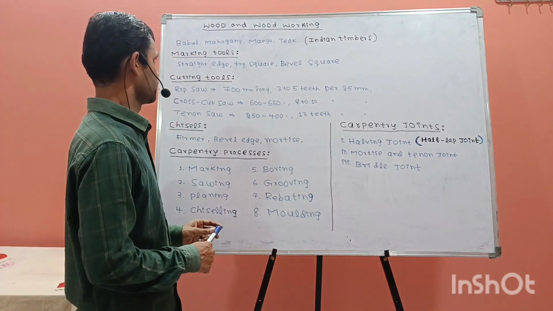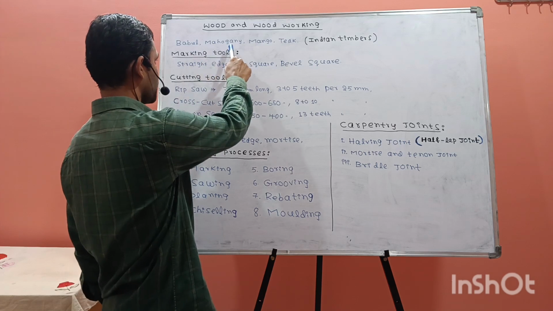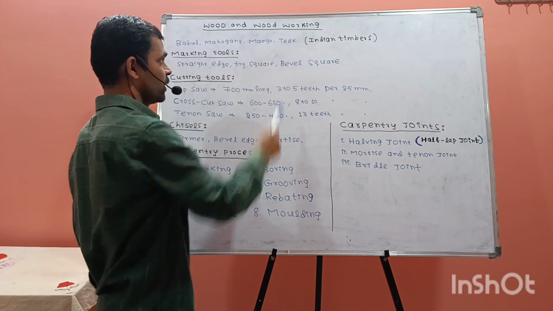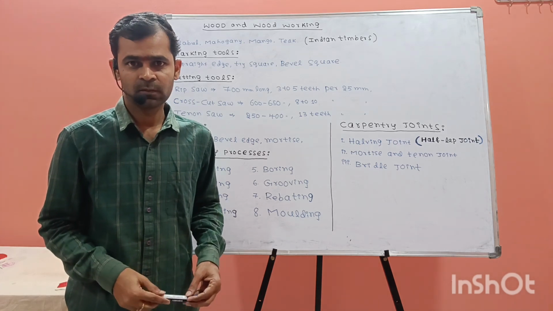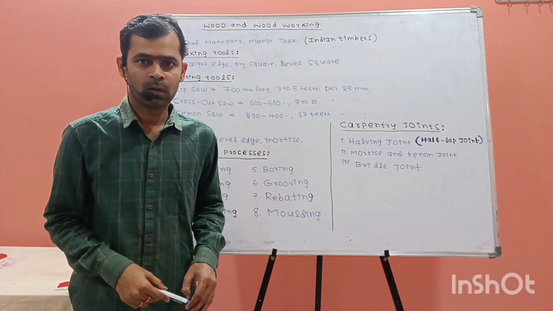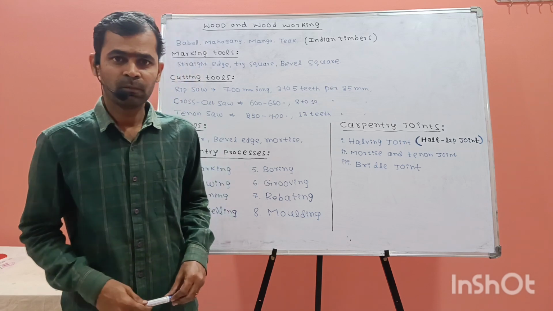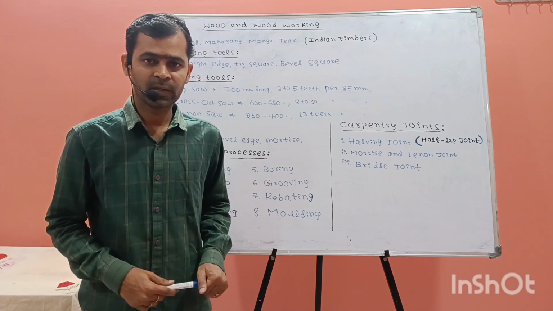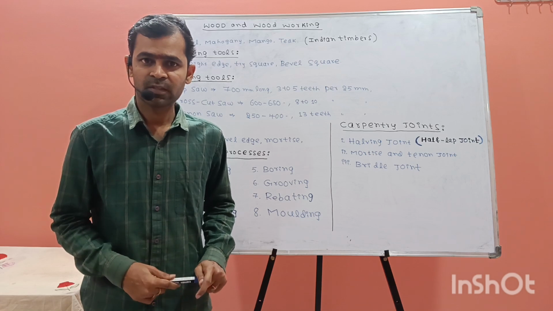So here are the timbers, Indian timbers: babul, mahogany, mango, teak. These are the timbers from which we get the wooden work material. When wood is the workpiece, it is used in different applications.